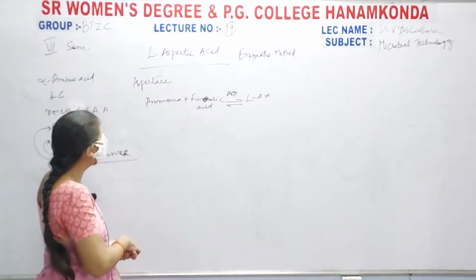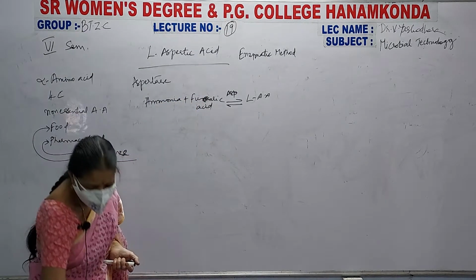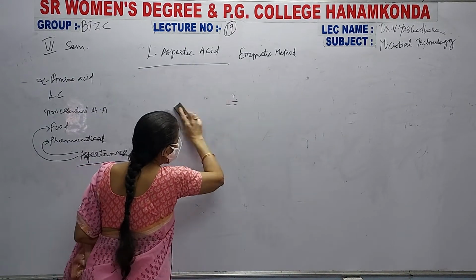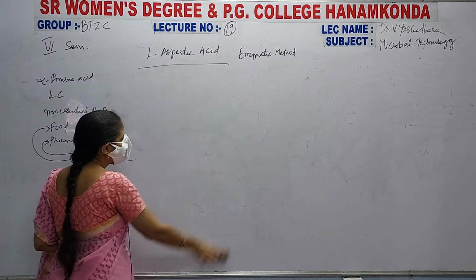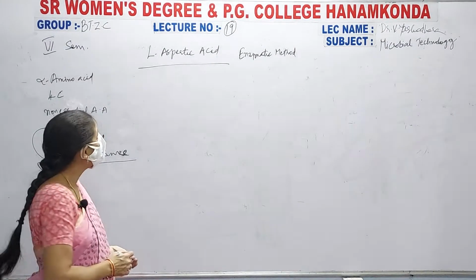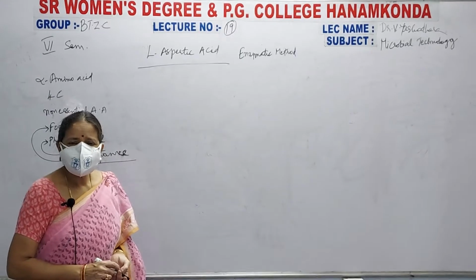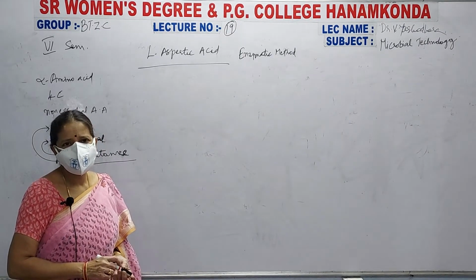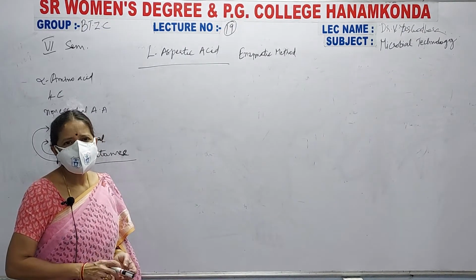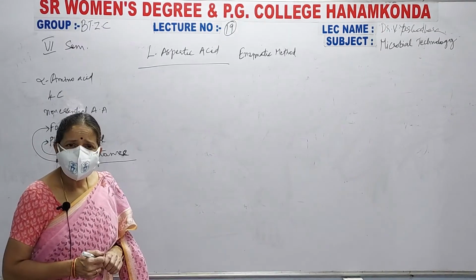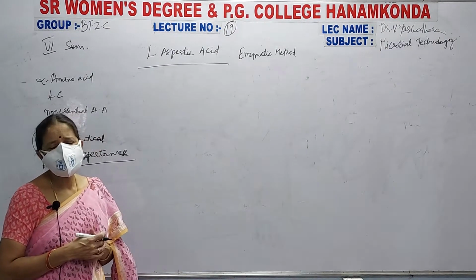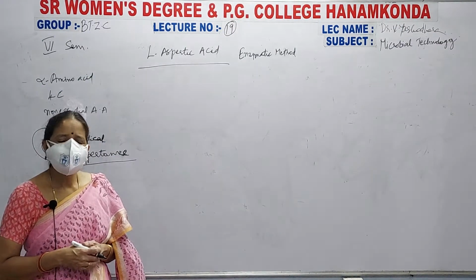Okay. So this is an enzymatic production of L-aspartic acid, an enzymatic fermentation process. In this, the enzyme aspartase helps in this reaction. Next, this aspartic acid production is a costly affair. It is an expensive process, a costly fermentation process. Why? Because when you are using this, aspartase enzyme is a costly enzyme.